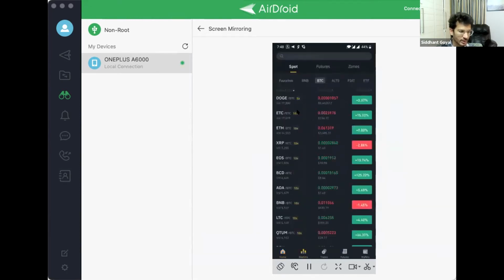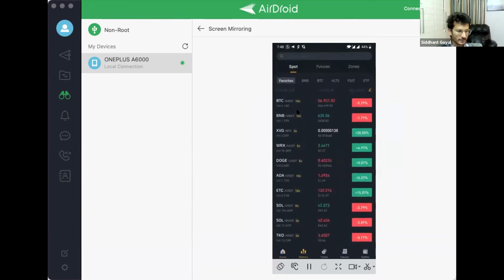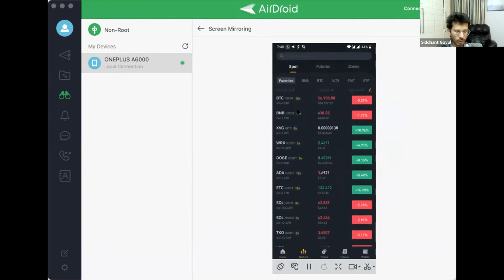Going on to markets, after coming on to markets, you can favorite your coins. For example, I have favorited some of my coins. These are the coins that I usually like, trade and follow. After that, these are all spot accounts and cash market, SPOT, you can see on the top left side.